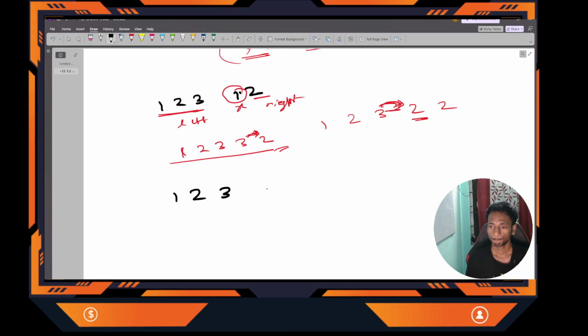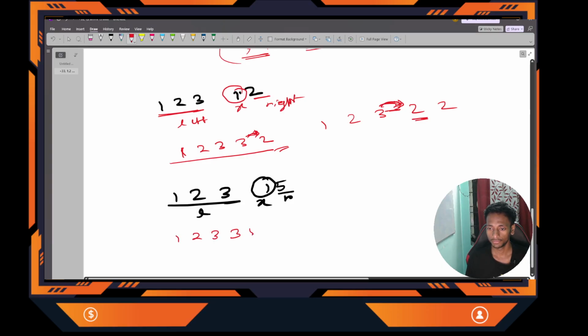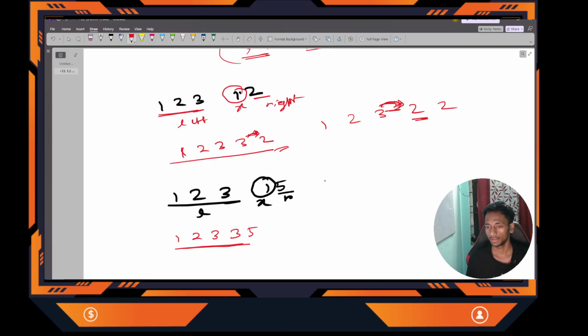1 2 3 and the next subarray is suppose 1 and 5. Suppose this one is our x, the number I want to change. Can I actually merge these two subarrays? This is one subarray, the left, and this 5 is the right subarray. Can I merge these subarrays L and R? Let's see. Suppose I have changed this x to 3. So it will be 1 2 3 3 5. Yes, all the numbers are non-decreasing, right? All the elements in the subarray. You can check: 1 2 3 3 5. It's possible, so this is going to increase our length.